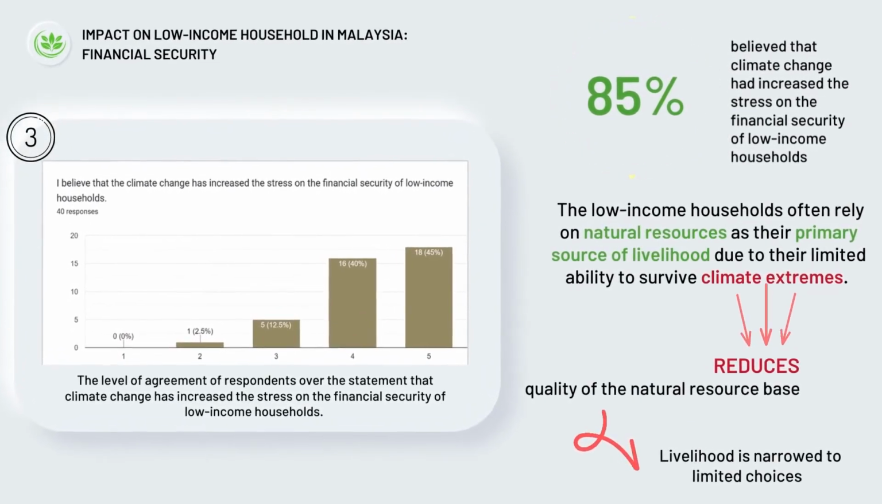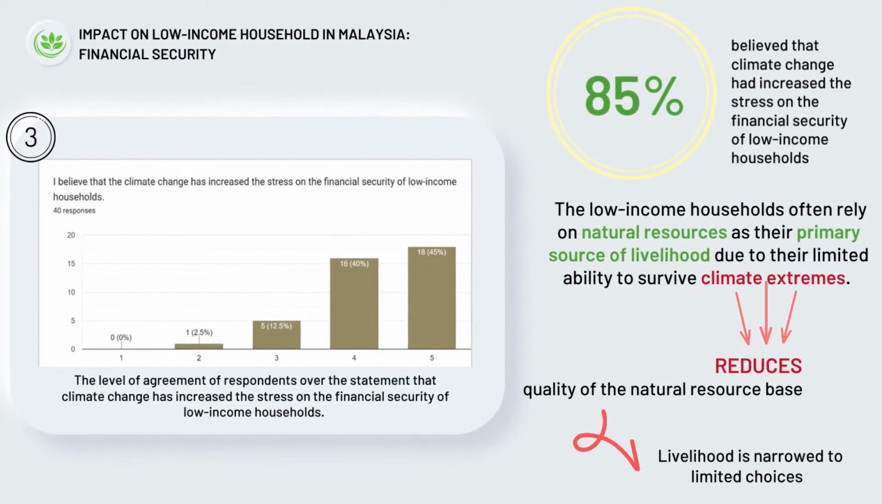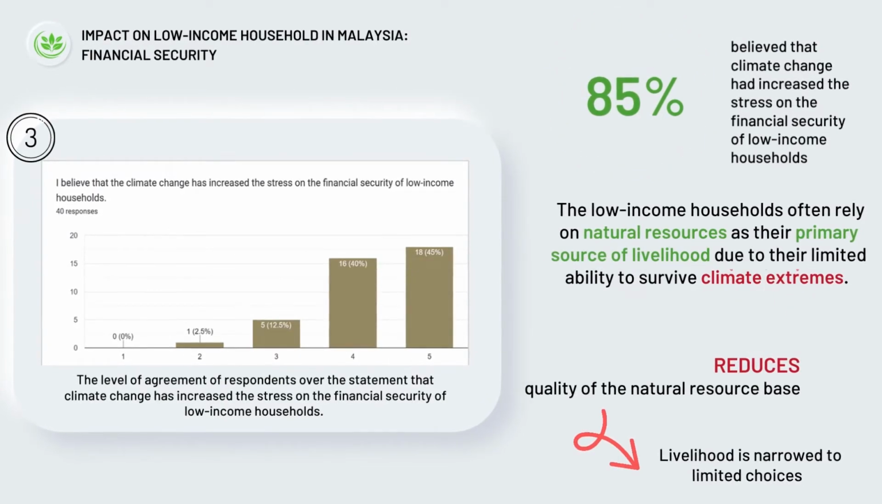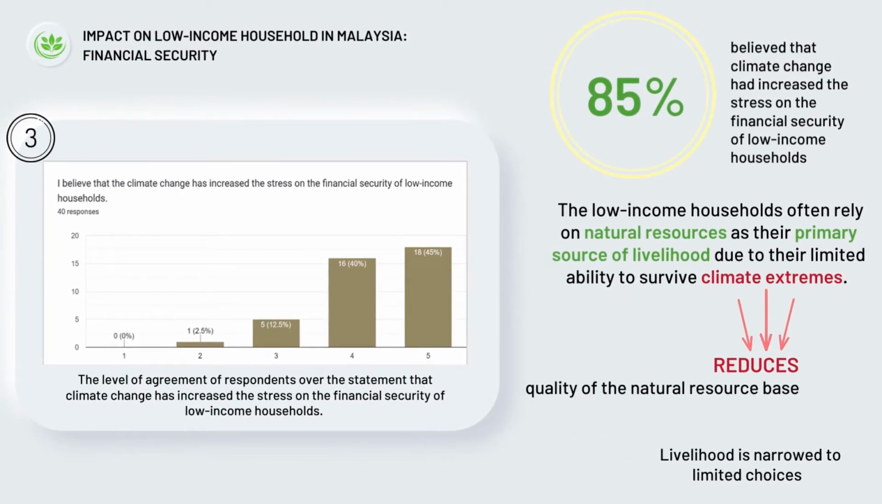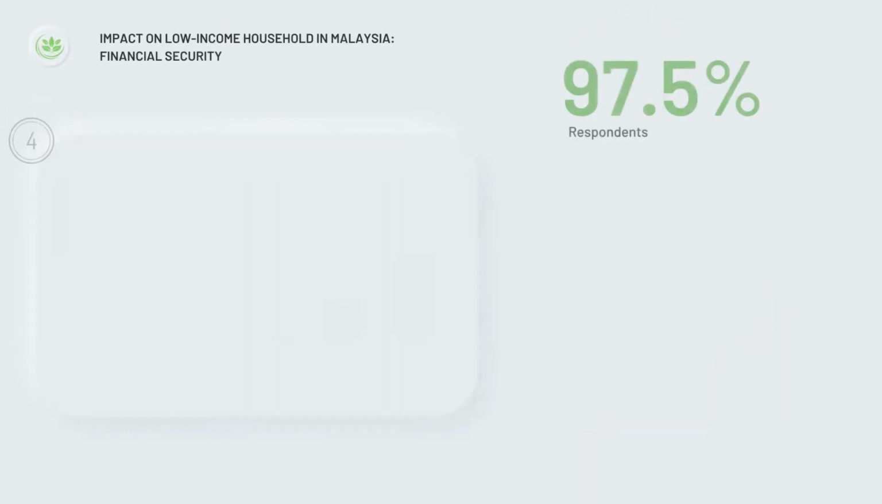85% of the respondents, representing the majority, believe that climate change has increased the stress on the financial security of low-income households. Climate variability reduces the quality of the natural resource base, affecting the role of the ecosystem in sustaining livelihoods and thus reinforcing the poverty of low-income households. Their livelihood is then narrowed to limited choices.